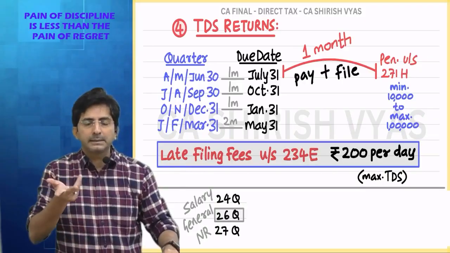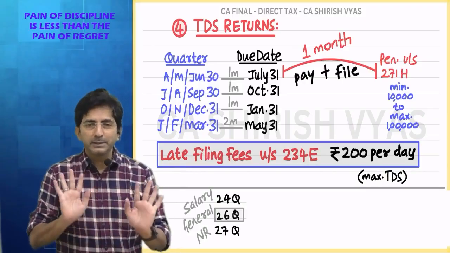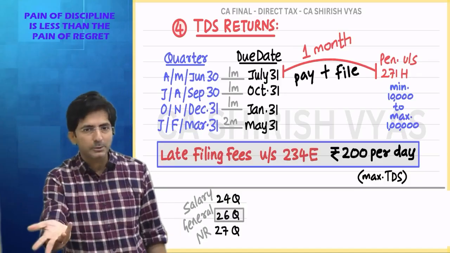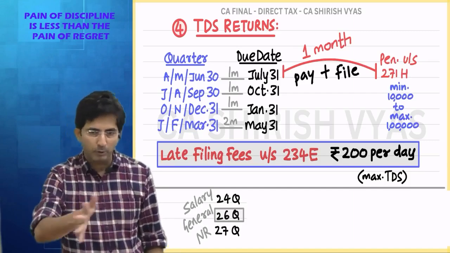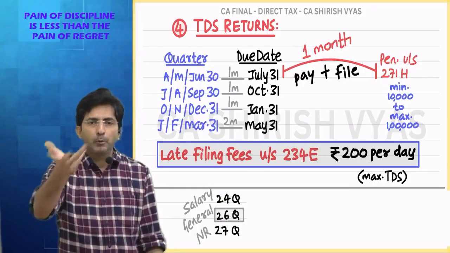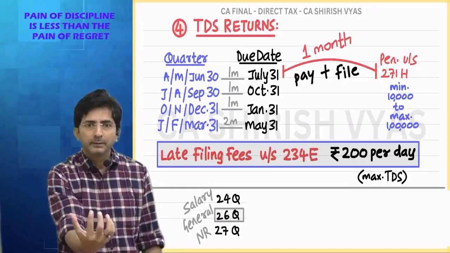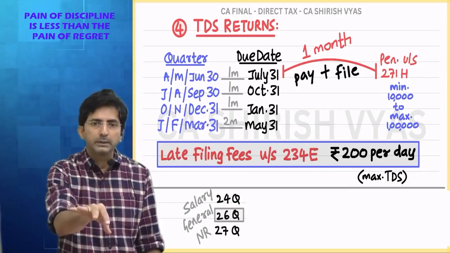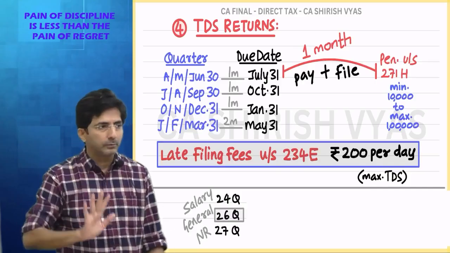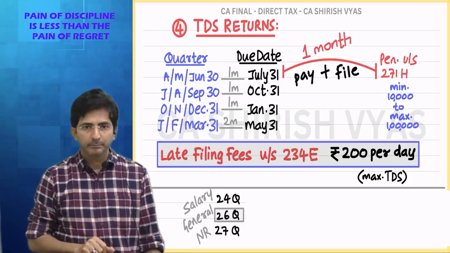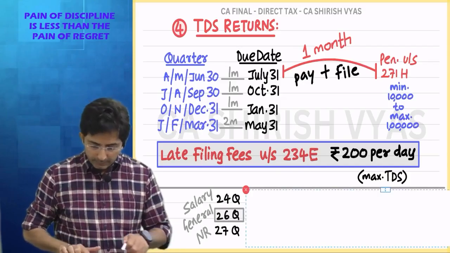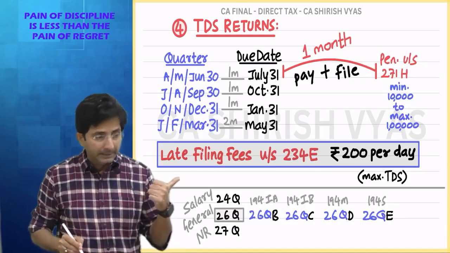So what government has given the option to you? That when you are depositing the TDS, anyways you will deposit when? Not by 7th of next month, by 30th of next month. So you have to deposit TDS. Depositing you will have to do. So you deposit online. Because if you deposit online, there will be one form. So that form when you fill for depositing, actually you are depositing TDS. But we will treat it as your return also. It's a challan cum return. In online you will get challan cum return. See, for your knowledge, the form is like this. Look.